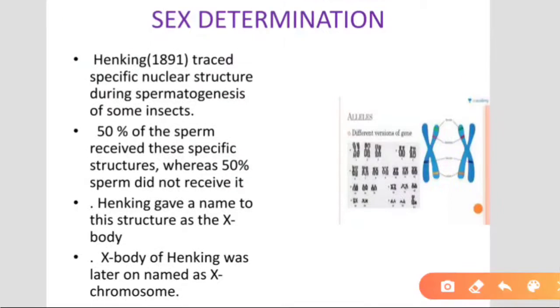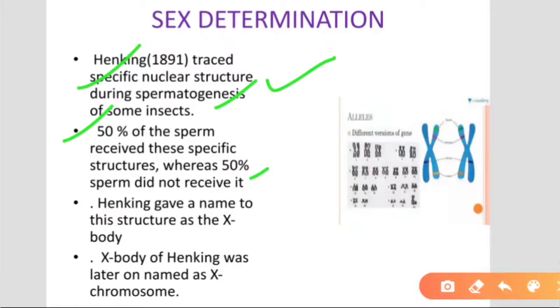Now, next topic, sex determination. Henking in 1891 traced a specific nuclear structure during spermatogenesis in some insects. 50% of sperms received this specific structure, whereas 50% of sperms did not receive it.